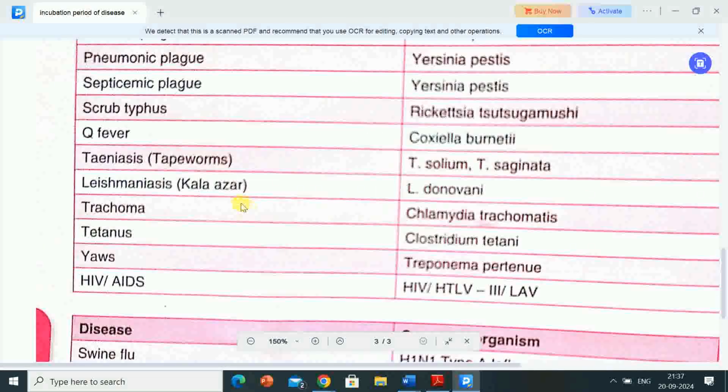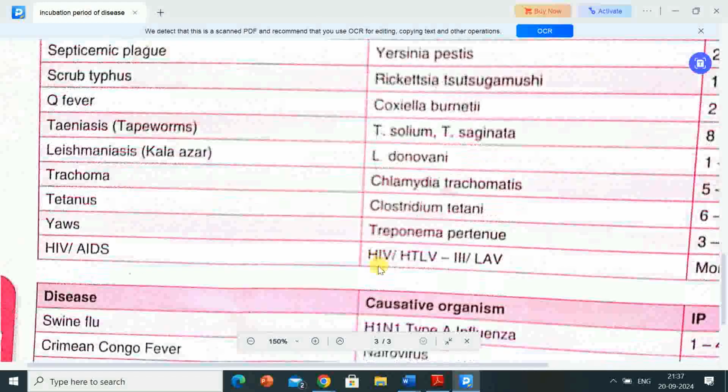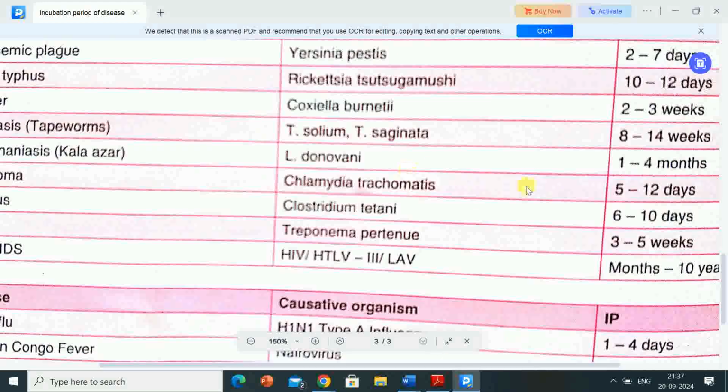Next disease is taeniasis, tapeworms, causative organism T. solium, T. saginata, incubation period 8 to 14 weeks. Next disease is leishmaniasis, kala-azar, causative organism L. donovani, incubation period is 1 to 4 months.